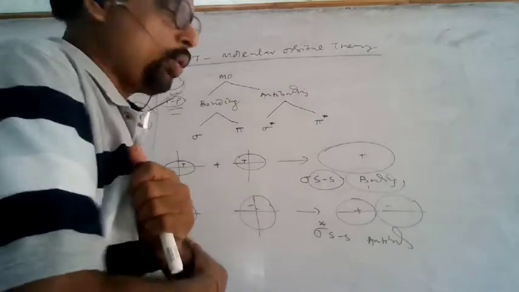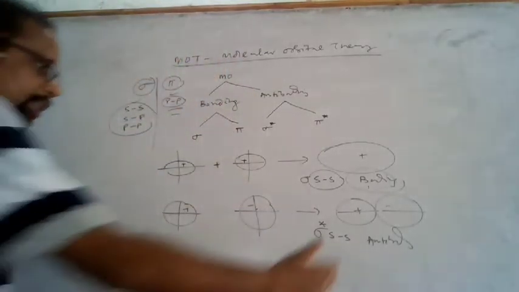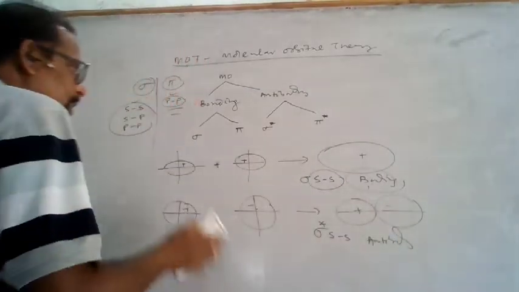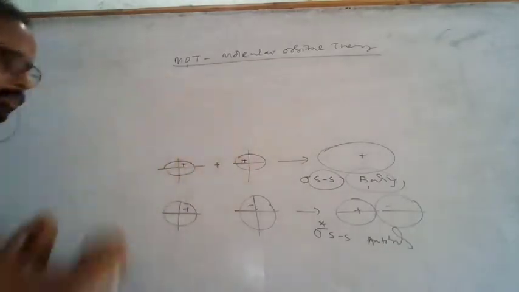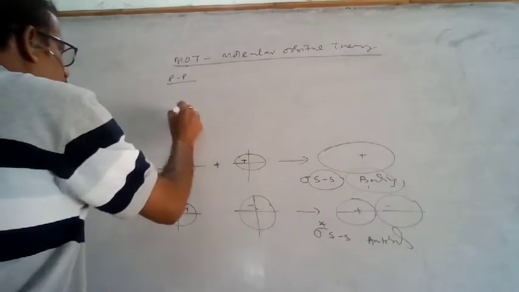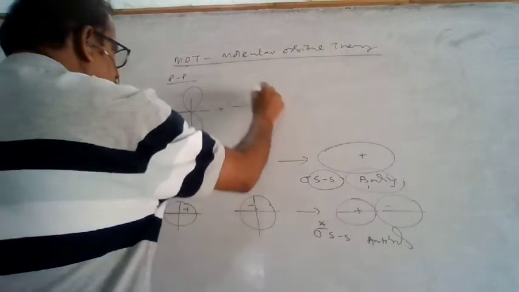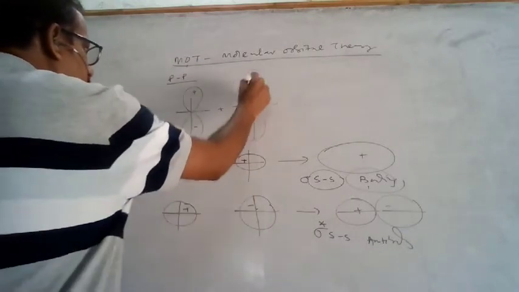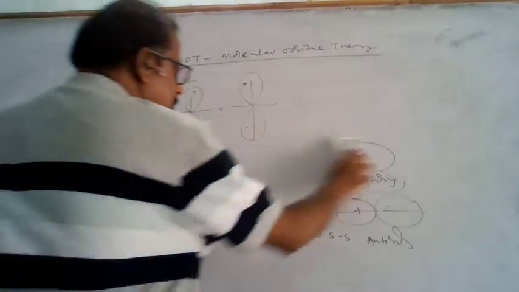The node and antinode concept is also there. A nodal plane will be there here. Similarly, suppose you see the p-p overlapping. This is one p atomic orbital and this is another p atomic orbital. This is the plus and this is the minus, and again this is the plus and this is the minus.